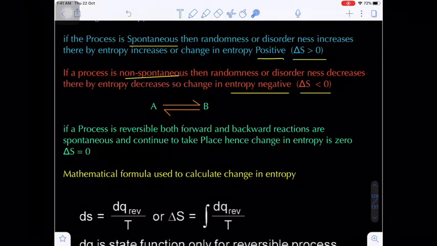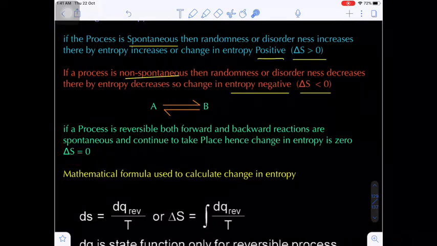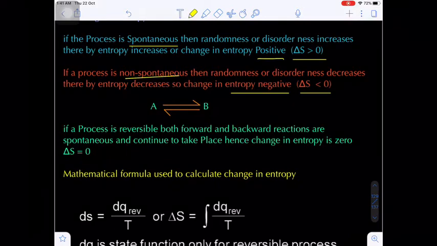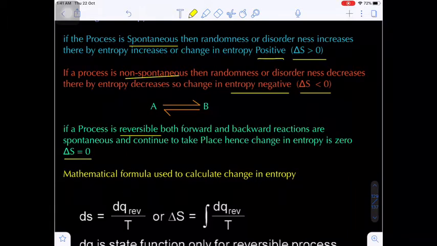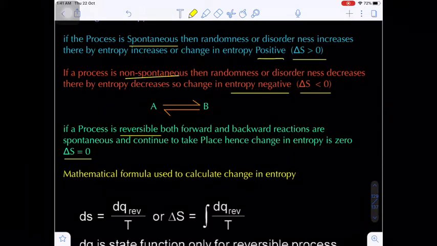In a reversible reaction, in the forward direction as well as in the reverse direction, the change in entropy becomes 0. So for any reversible reaction, delta S equals 0.